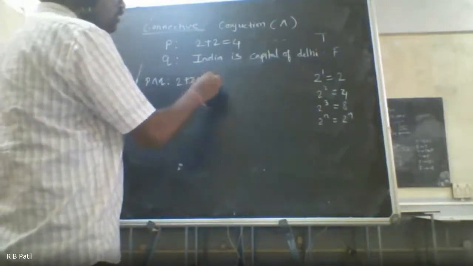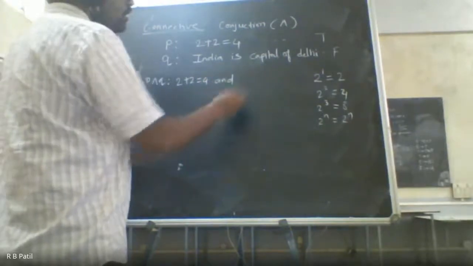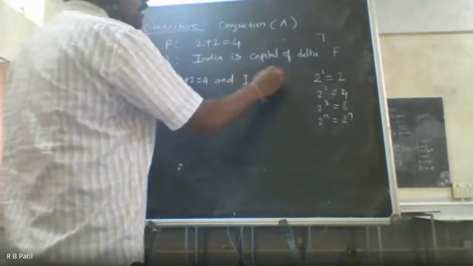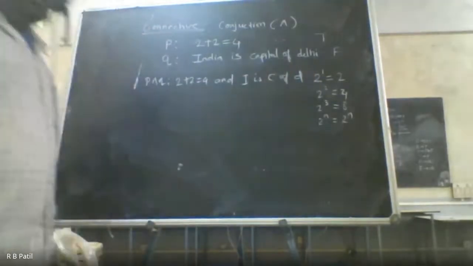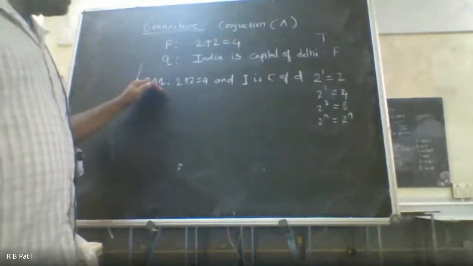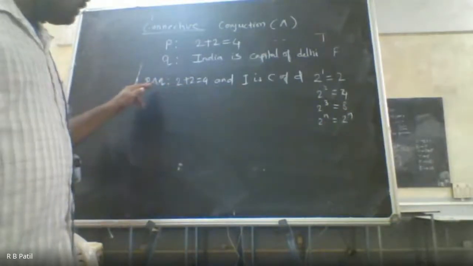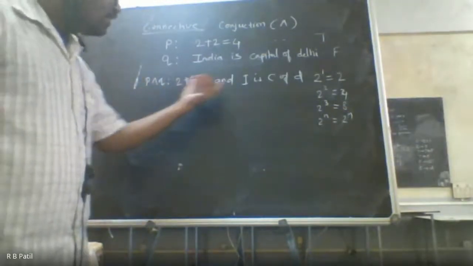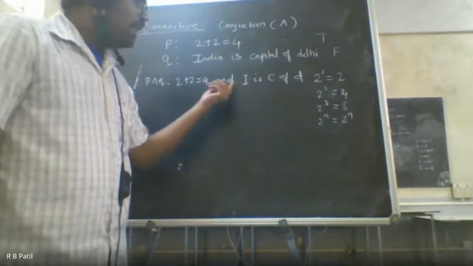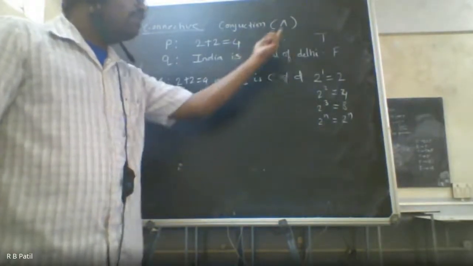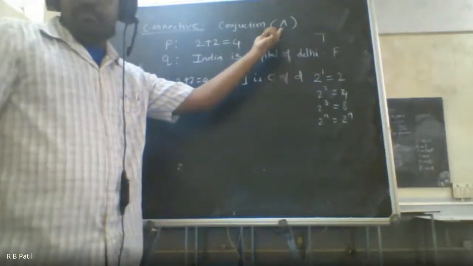2 plus 2 is equal to 4. And India is capital of Delhi. I am writing it in short. Okay. So there are 2 things, one is P and Q. P is written as it is, Q is written as it is, and they have been connected to each other by using an AND statement. And that AND statement is called a conjunction statement.